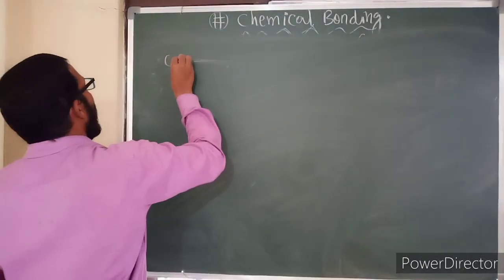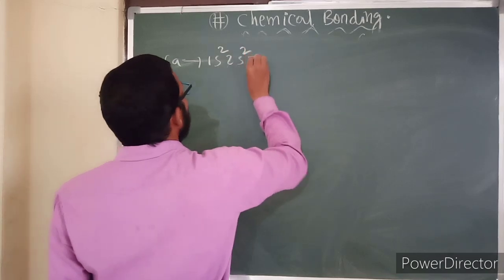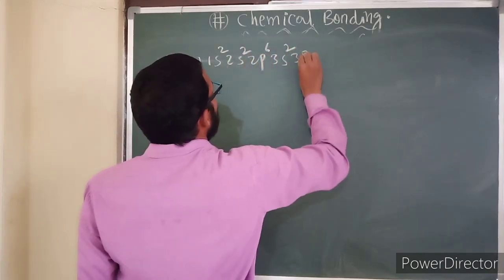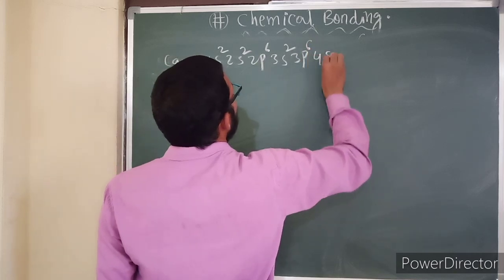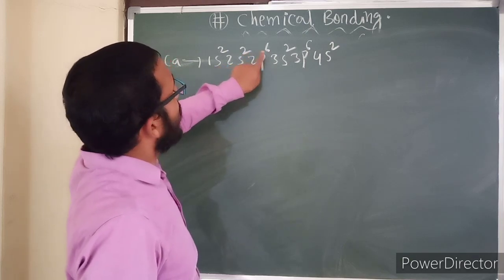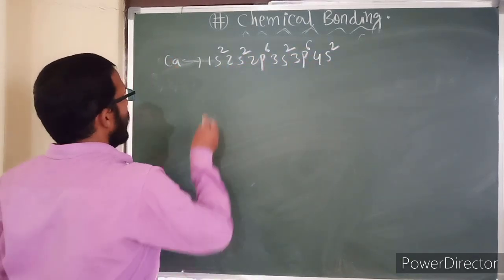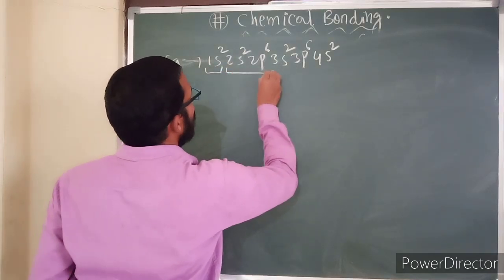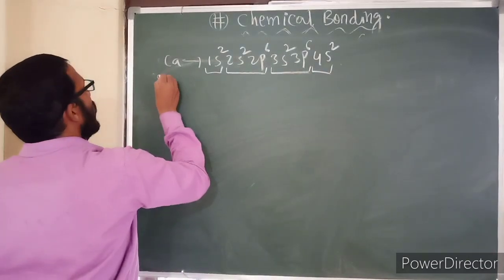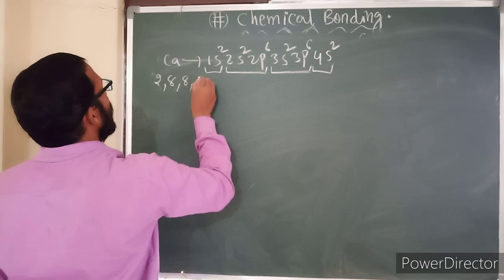Take calcium: its configuration is 1s2, 2s2, 2p6, 3s2, 3p6, 4s2. That is 2 plus 2 is 4, plus 6 is 10, 12, 18, 20. So 20 electrons; in terms of shells, this is 2, 8, 8, 2, with the last being the valence shell.